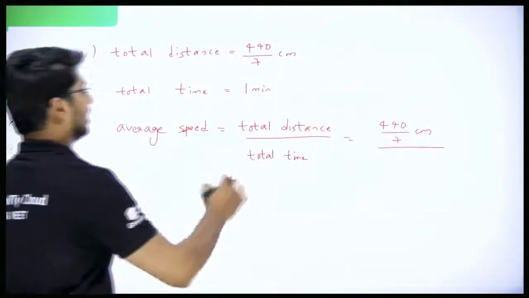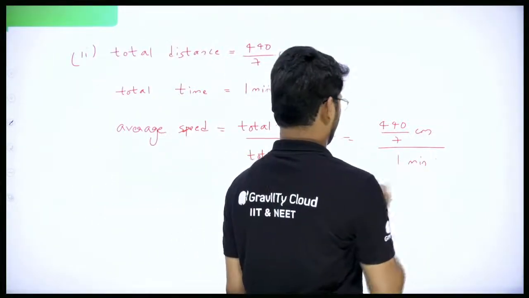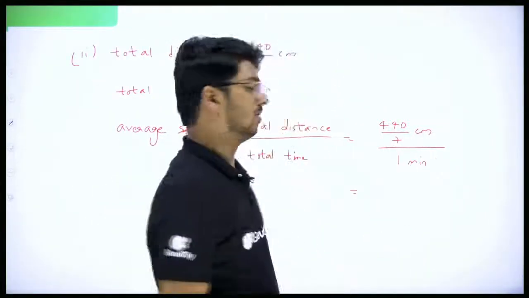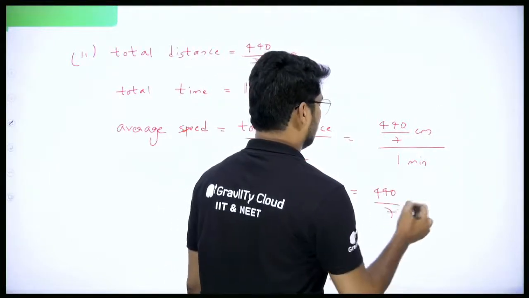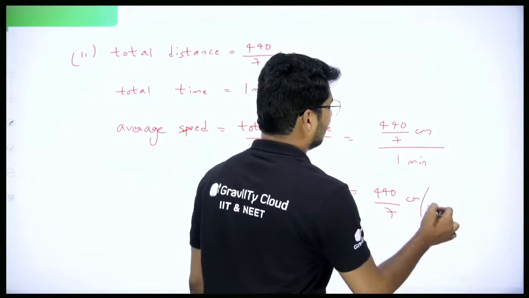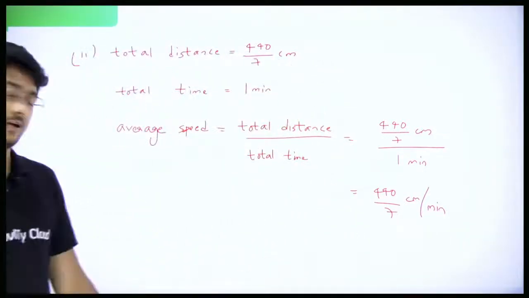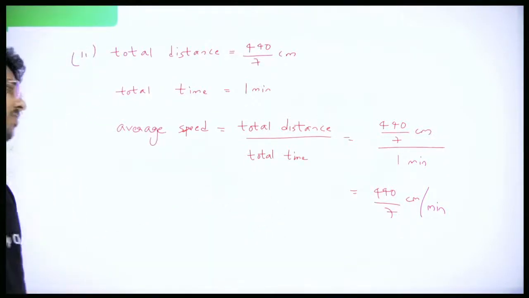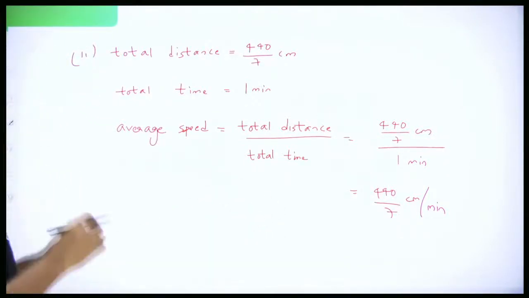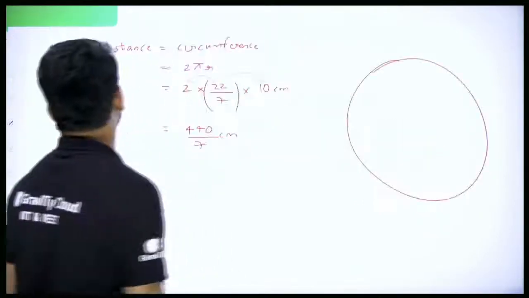What about total time? 1 minute. So 440 by 7 upon 1. Anything divided by 1 is that same value. So 440 by 7 centimeter per minute. It is also a unit of speed. Now you can convert that into meter per second. You can convert that into kilometer per hour. Not required. We'll just leave it as centimeter per minute. Okay. So you got this.